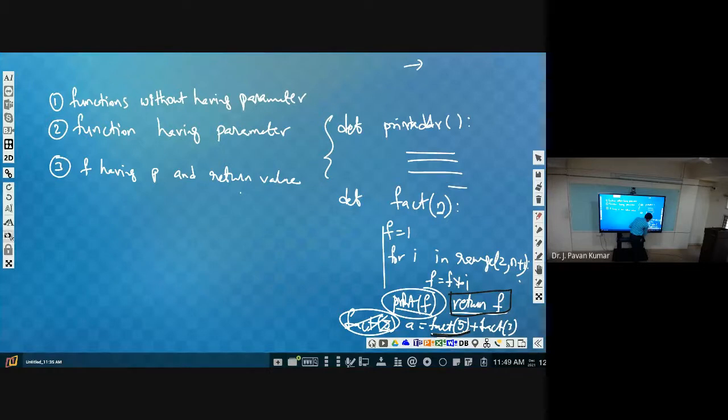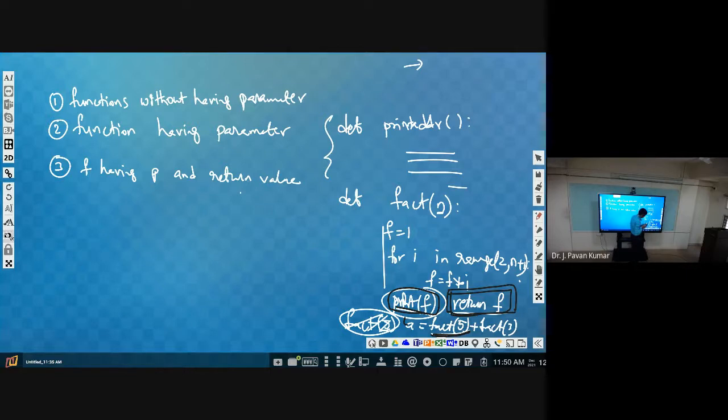Otherwise, whatever the factorial of 5 is will just be printed. If we have only print of f, then 120 will be printed. But what is our requirement? We wanted to obtain 5 factorial and 3 factorial as well, and add them, we have to get the sum. Not 5 factorial and 3 factorial individually, we wanted to get this sum only. Then we make use of the return statement, return f.